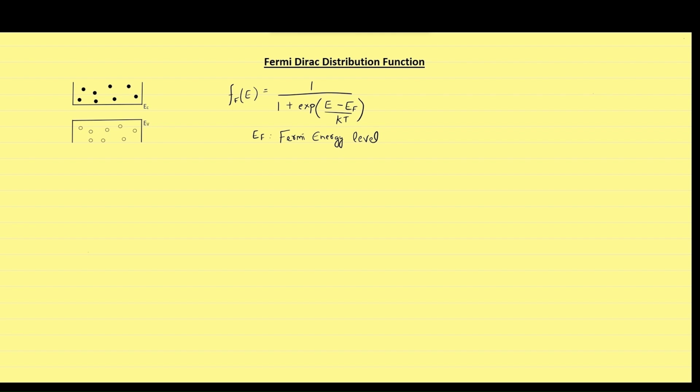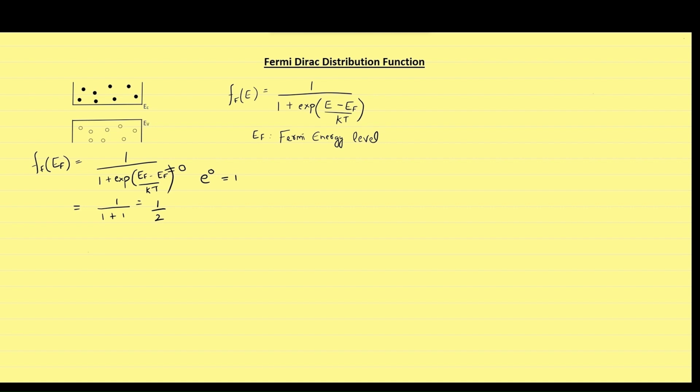Now let us find the probability at Fermi energy level EF. You can see that EF minus EF will give 0, and the value of e raised to the power 0 is 1, which will give the final value of the expression to be 1 by 2. It means that at Fermi energy level EF, the probability of finding an electron is 1 by 2.